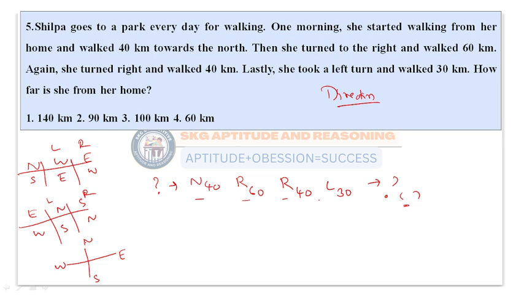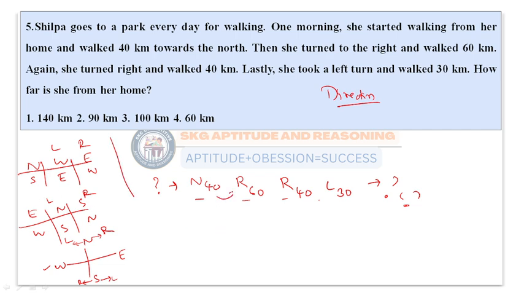Suppose if I go from north to left, I'll get west. If I go from north to right, I'll get east. From south to left, I'll get east. From south to right, I'll get west. So this will be the left and this will be the right. If you know this table, you can go with this one. But it is easy if you write it like this while solving in the exam.